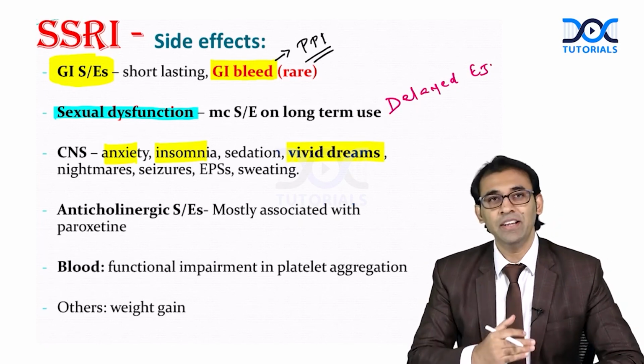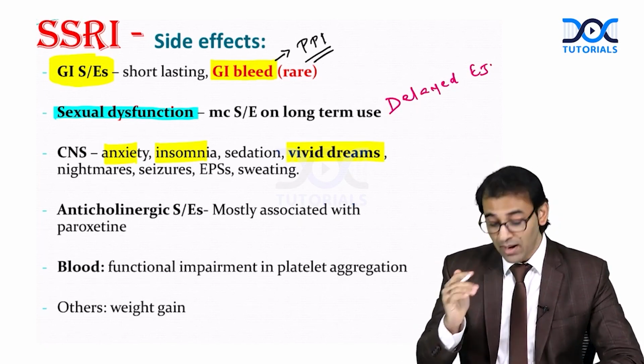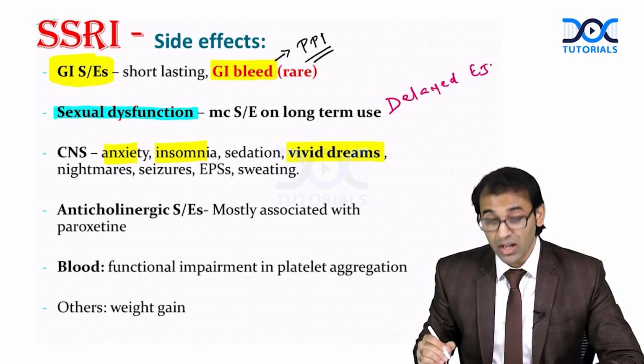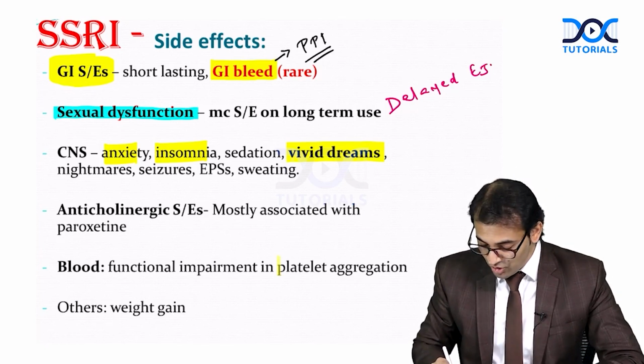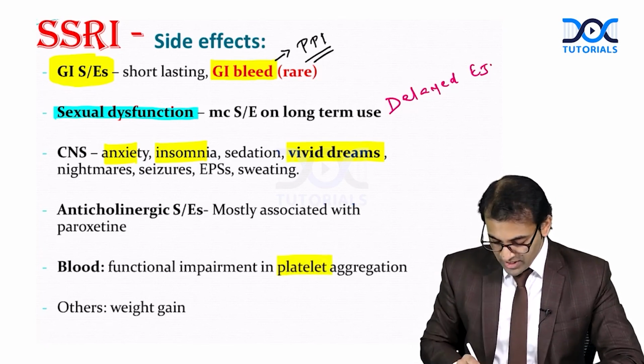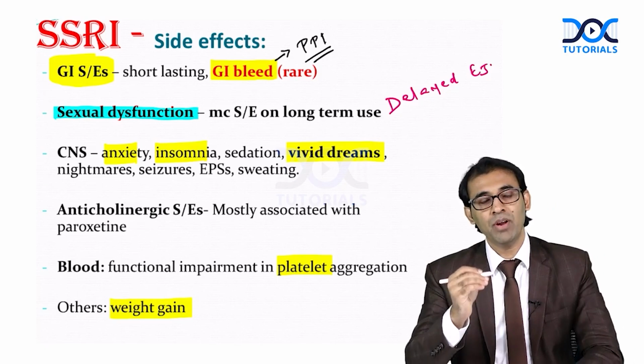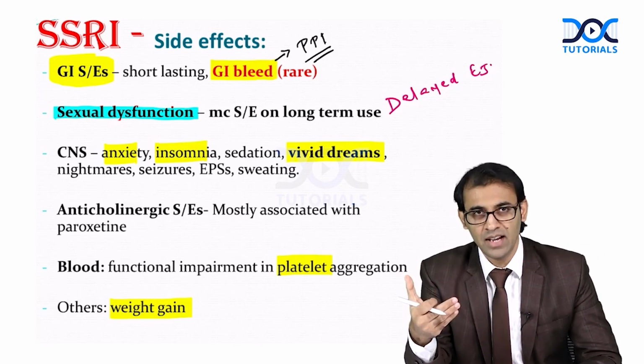Sometimes there can be anticholinergic side effects also. Blood related, sometimes there can be some problem in aggregation of platelets. Okay, weight gain. All these points we have to remember, we have to memorize, we have to take care of all these side effects, right?